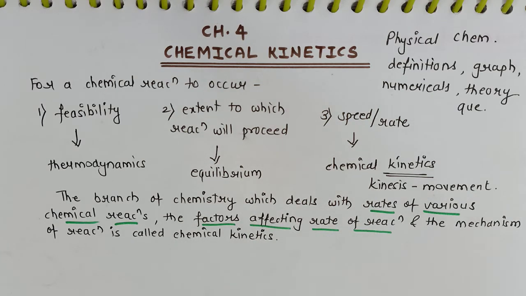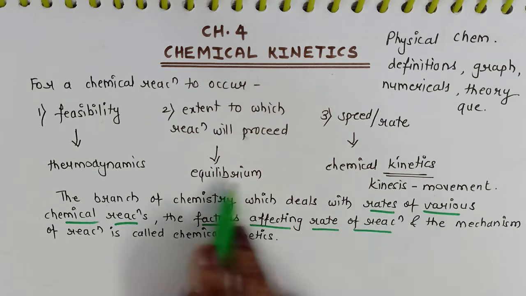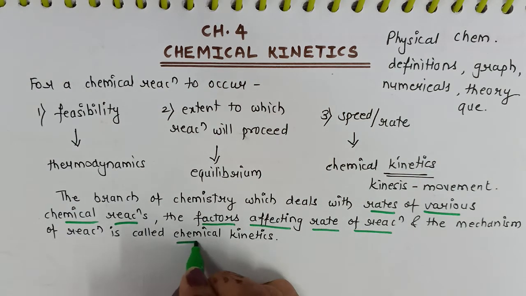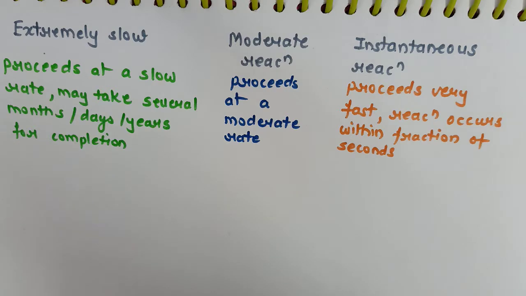What are the factors affecting rate of reaction? Such as concentration, temperature, pressure, catalyst, etc. That branch of chemistry which studies all these things is what we call as chemical kinetics.